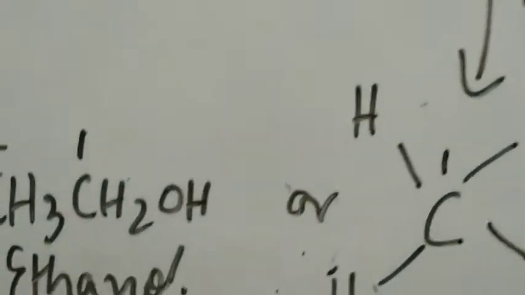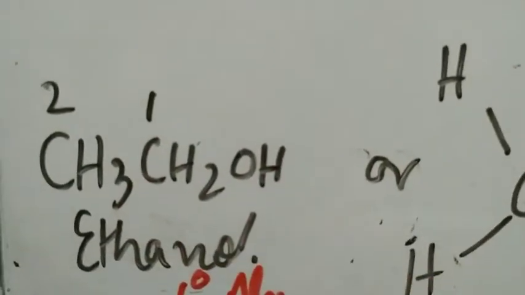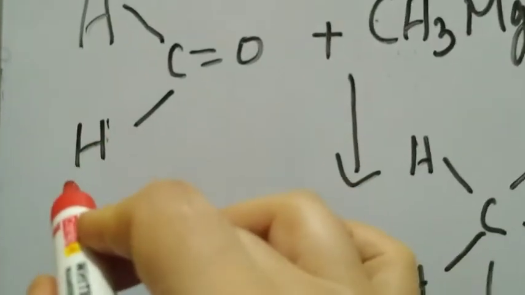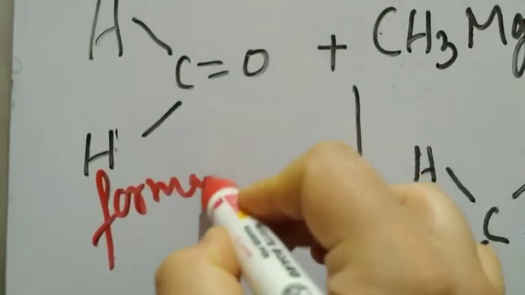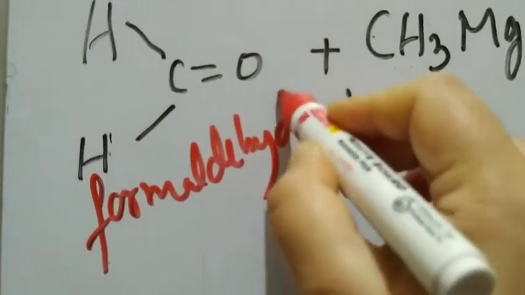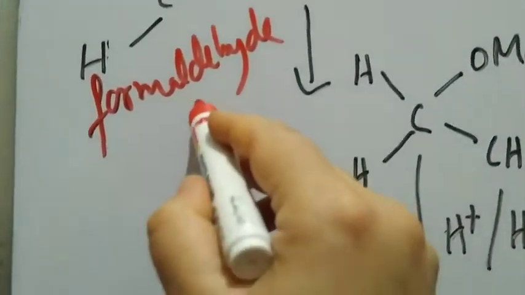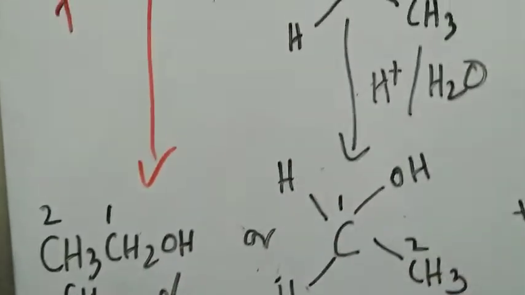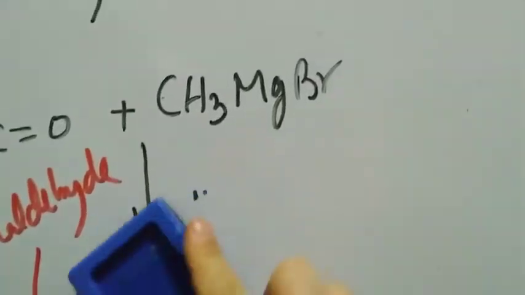So if by reacting a carbonyl compound with Grignard's reagent, you're asked to produce a product which is a primary alcohol, what will you start with? You will start with formaldehyde, the first member of aldehydes. Then only you will get a 1 degree alcohol, right?